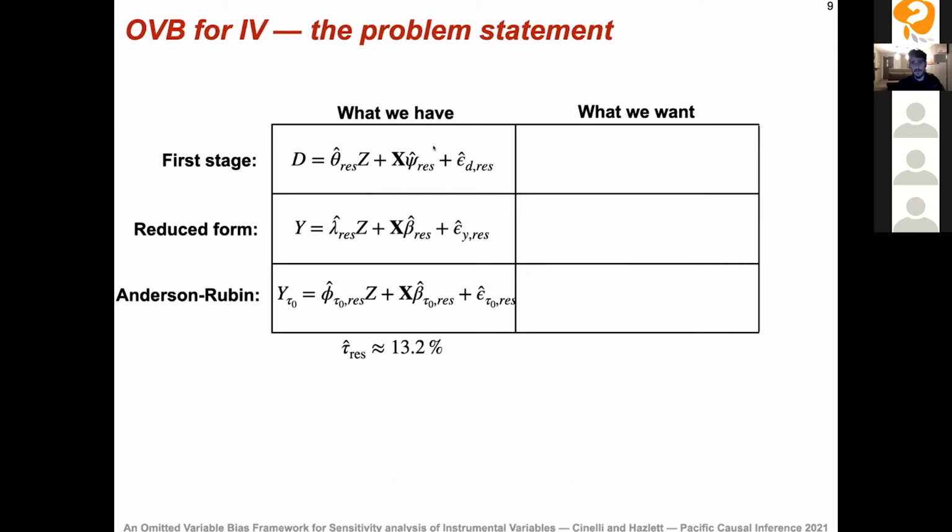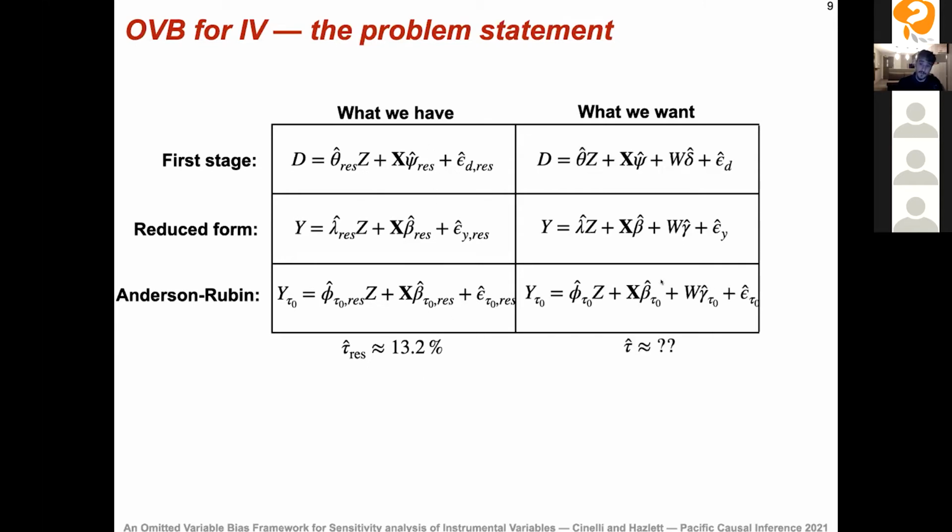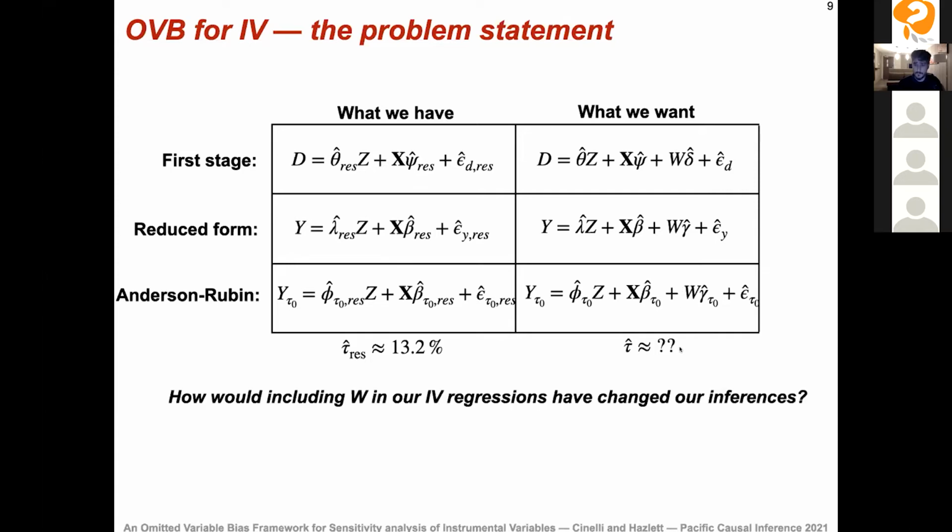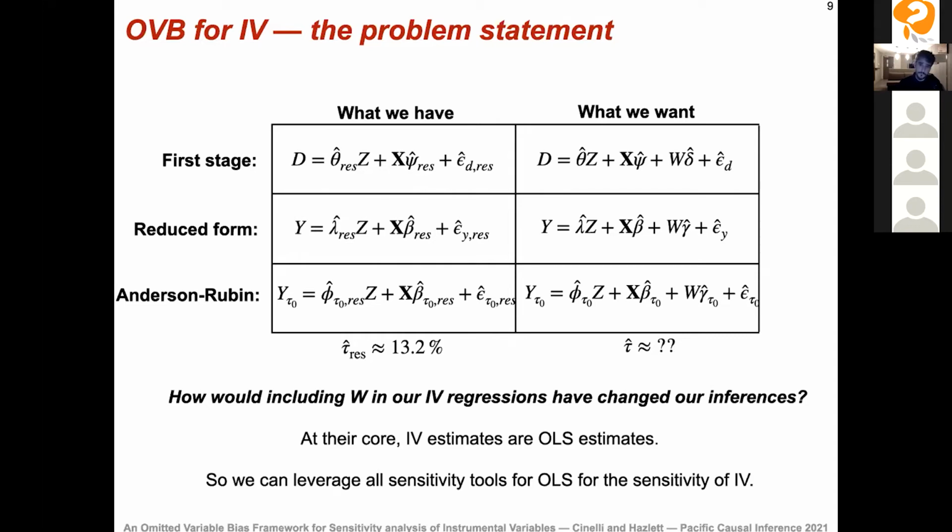Okay, so these are the regressions we have. We have the first stage, reduced form, and this Anderson-Rubin regression, adjusting for X. And these are regressions that give us the 13.2%. But these are not the regressions we want, because they are only adjusting for the observed covariate X, and to account both for violations of the exclusion restriction and violations of the unconfoundedness of the instrument, we would need to further adjust for an observed covariate W. So the main question we would like to answer here is how would including W in our IV regressions change our inference?